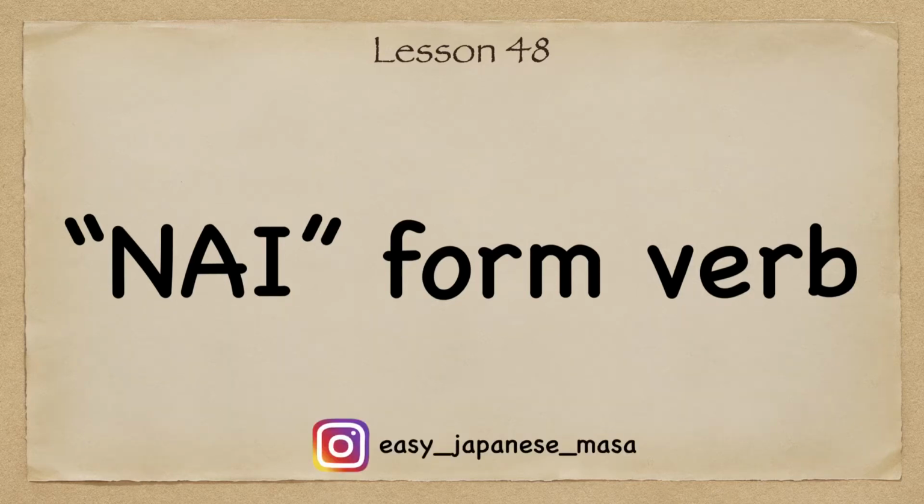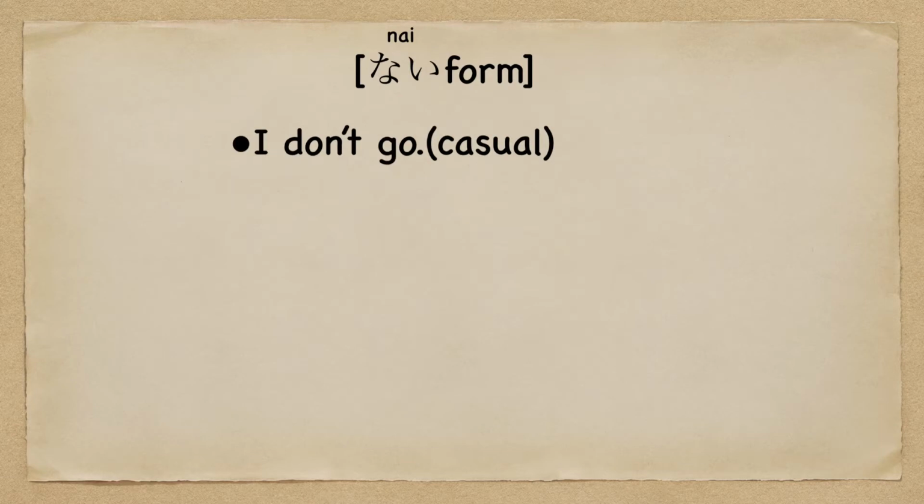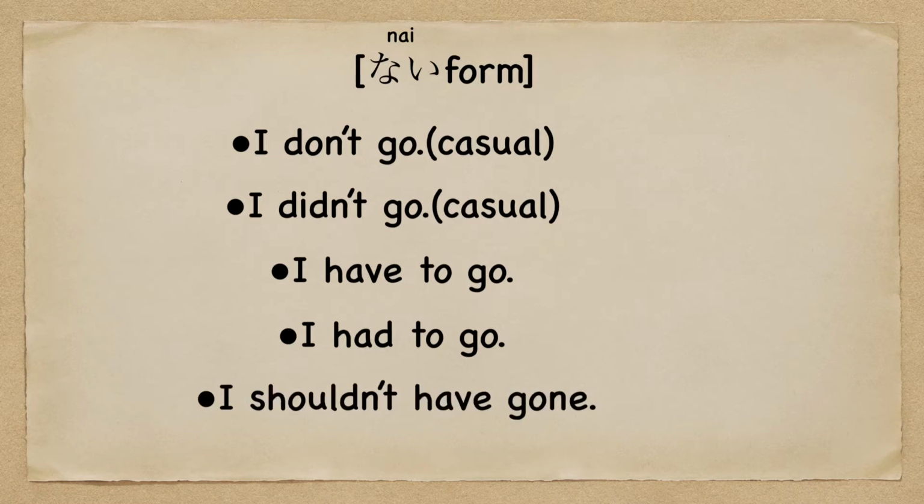Lesson 48. How to make the nai form verb. I'll teach you how to make nai form verbs. If you can't make nai form verbs, you can't say I don't go, I didn't go, I have to go, I had to go, and I shouldn't have gone. Nai form is fantastic. I'll teach you I don't go, I didn't go in the next lesson.